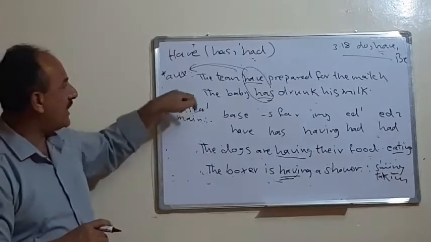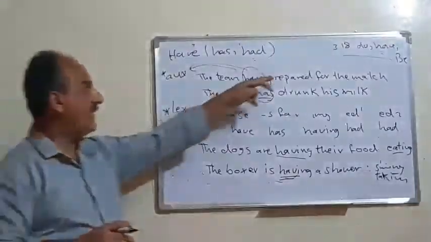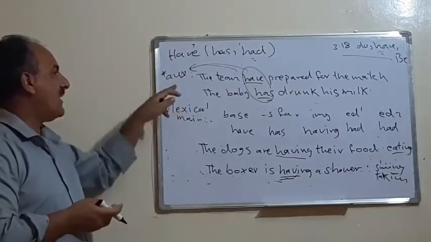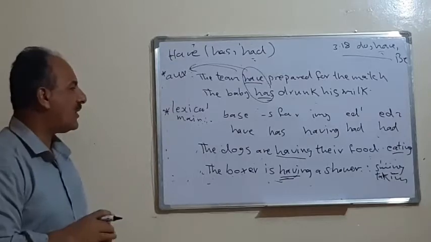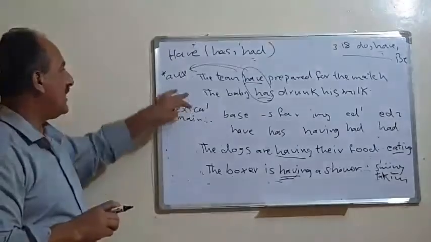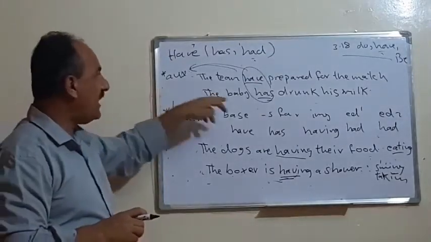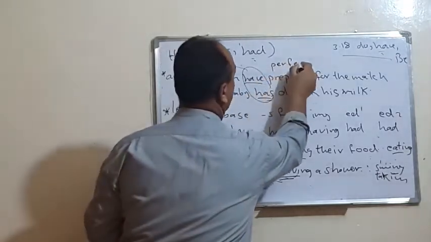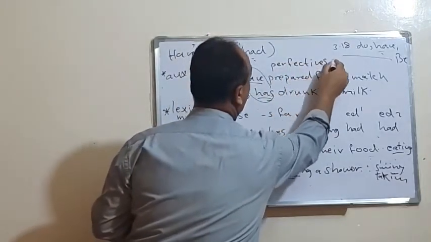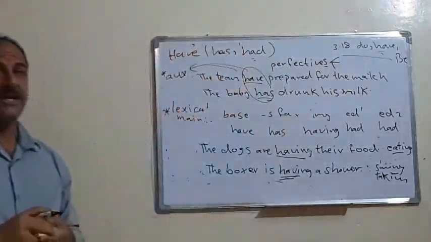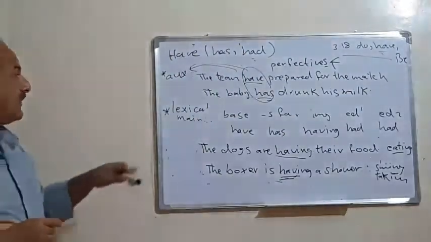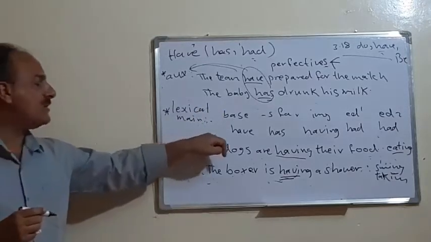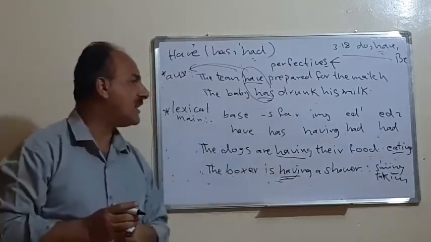Then again, as with the verb do, did or does, have also can be a lexical or main verb. If it is an auxiliary, we use it in the case of perfectives. Why perfectives in plural? Because it could be in the present perfect, the past perfect, and the future perfect. Or we can use it as a lexical main verb. In this case we can use has, have, having, had, and had.